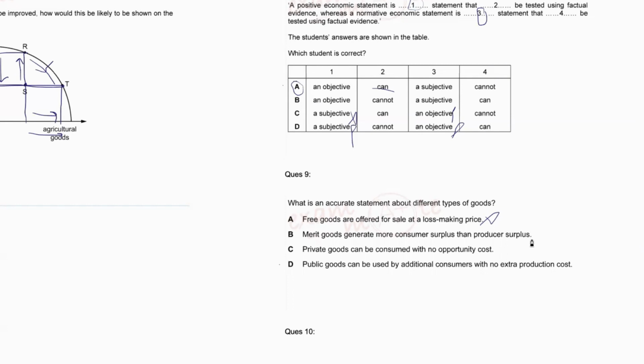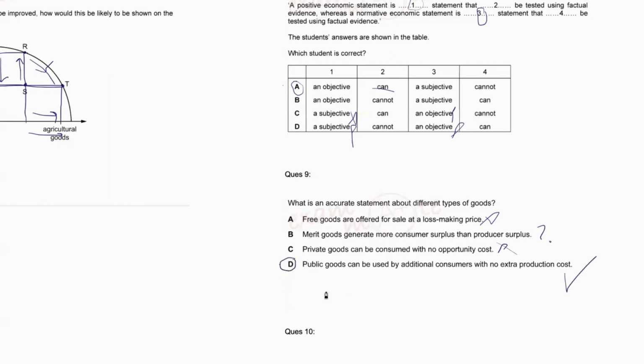Private goods can be consumed with no opportunity cost. No, these are free goods. Free goods can be consumed with no opportunity cost. So C is also not at all the answer. B, we are very dicey upon, so we just put a question mark here. Option D. Public goods can be used by additional consumers with no extra production costs. Exactly. This is correct. So it's option D.